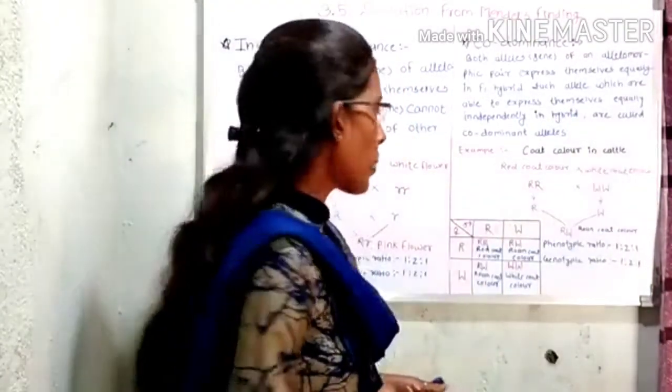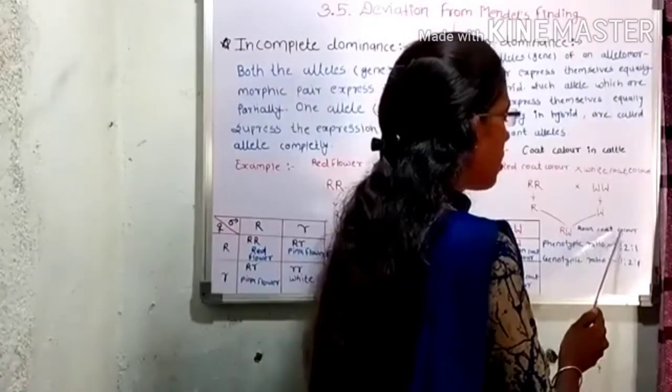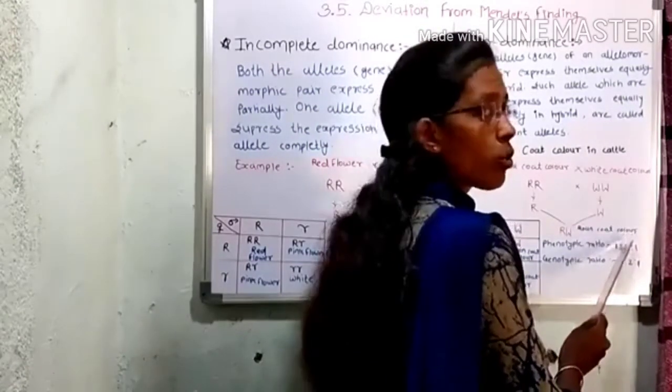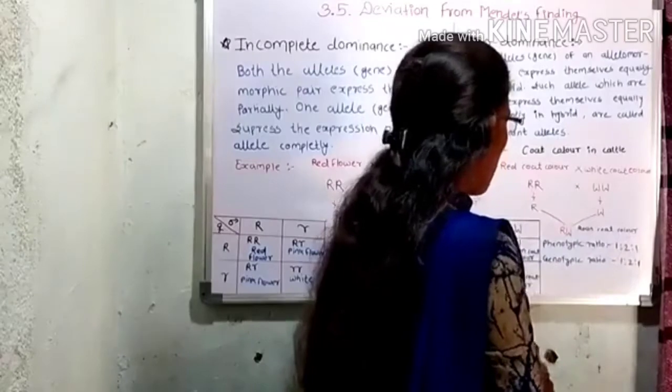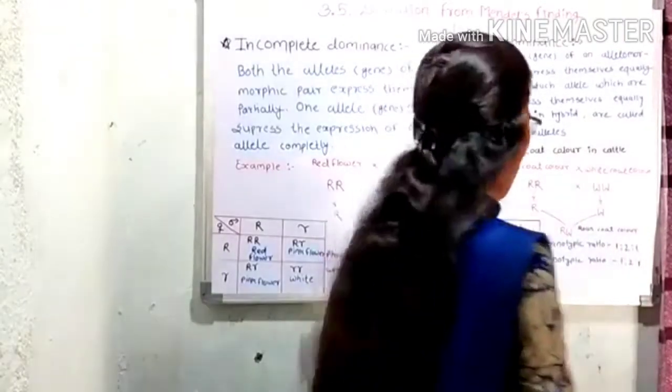The phenotypic ratio of the F2 generation is 1:2:1. It means one cattle has a red coat color, two cattle have a roan coat color, and the remaining one cattle has a white coat color.